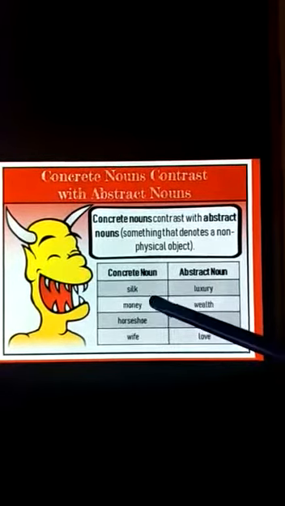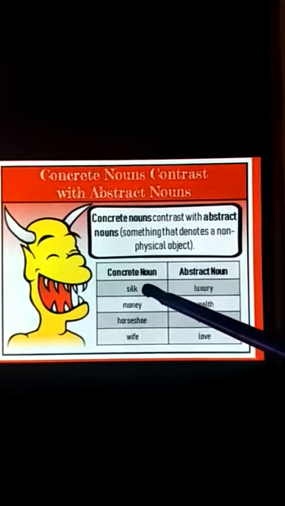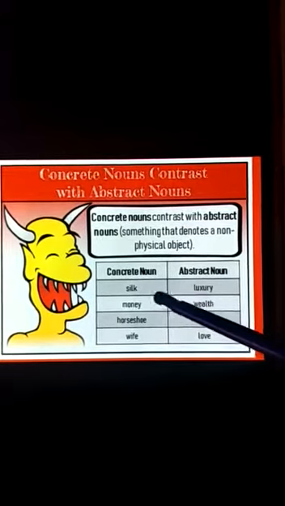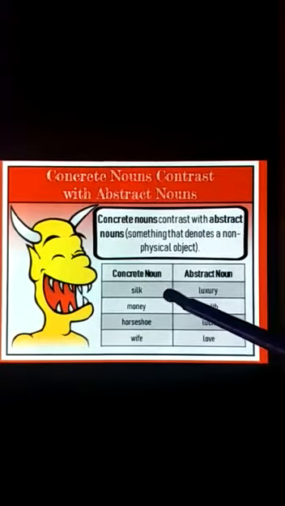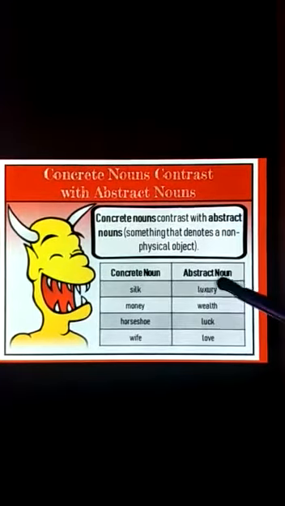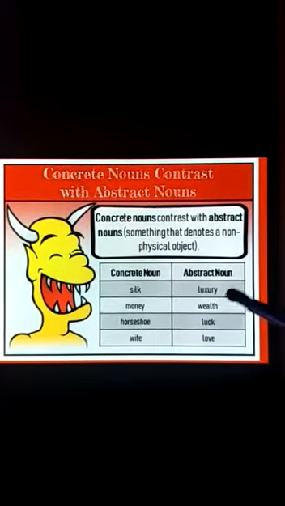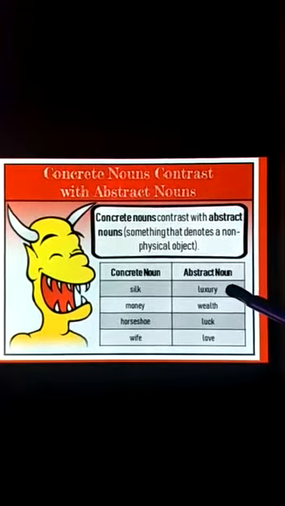For example, see here it is given concrete, silk. Silk sarees are there, right? So we can touch silk sarees and we can know it is silky, it is silk. So here in contrast, for that abstract noun we can use luxury. Silk sarees are denoting luxury over here. Luxury is something which we cannot see or touch.